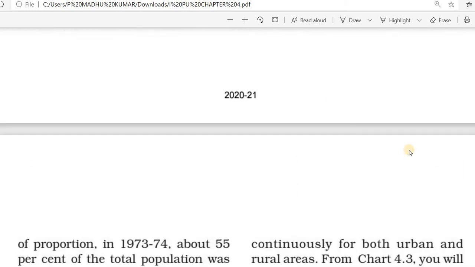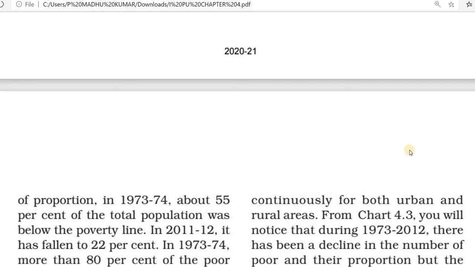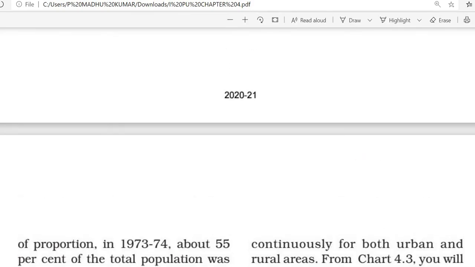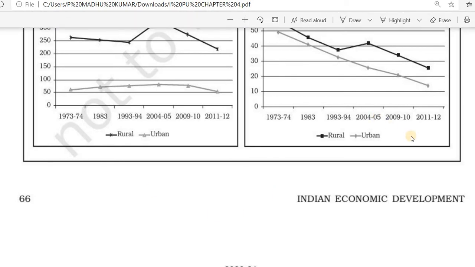Then we can understand from the graph that most of the poor people reside in rural areas, and it has come down. The poverty ratio of both rural and urban areas decreased continuously.